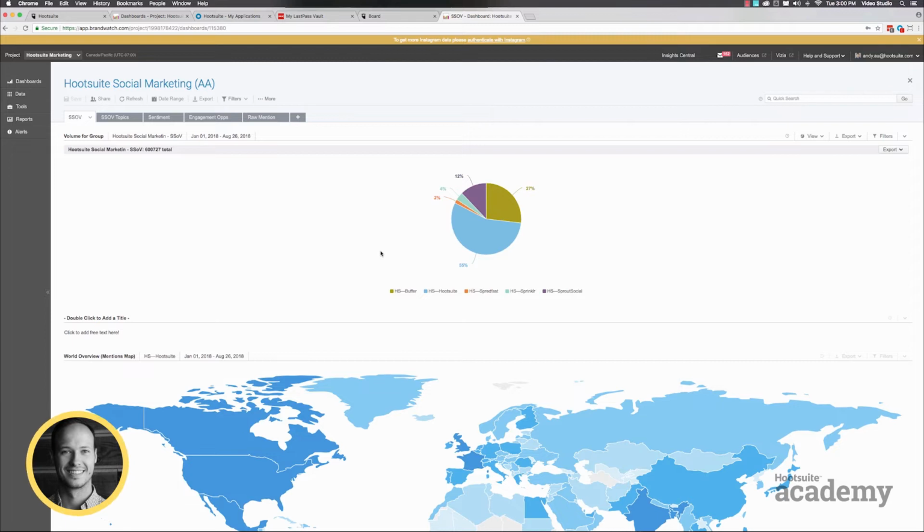This is my main visualization that I use and track weekly and monthly and yearly as well. What this is, you can see I named it right here, SSOV, that's Social Share of Voice. It's all of the online brand mentions of Hootsuite compared to our core competition. From January 1st, 2018 to August, so pretty much the entire year up until right now, you can see that Hootsuite has 55% of the total online mentions of our entire industry. So that's really, really good.